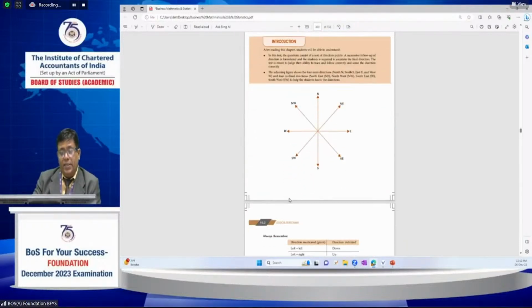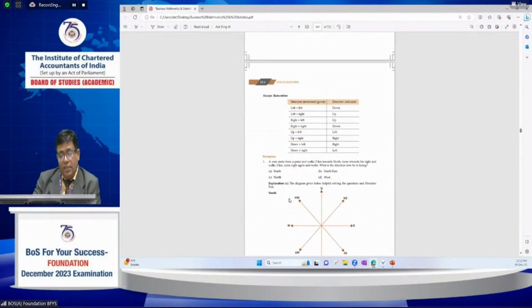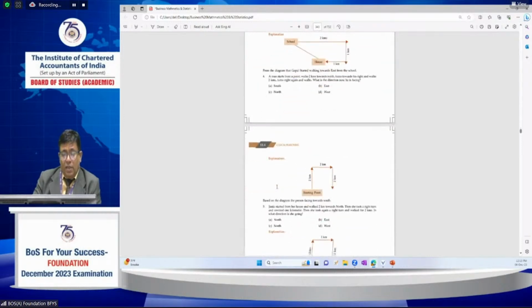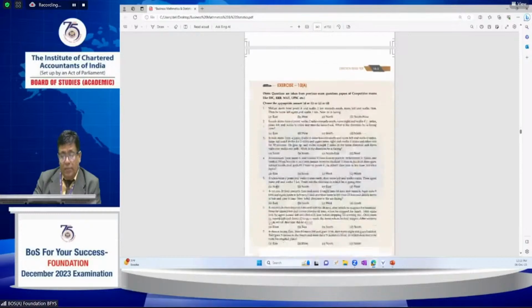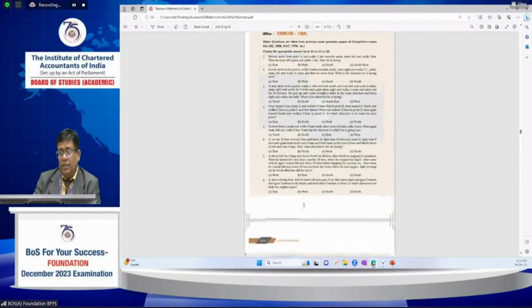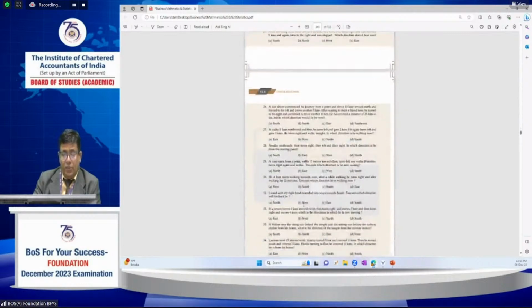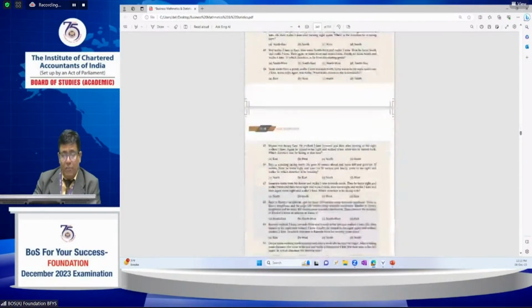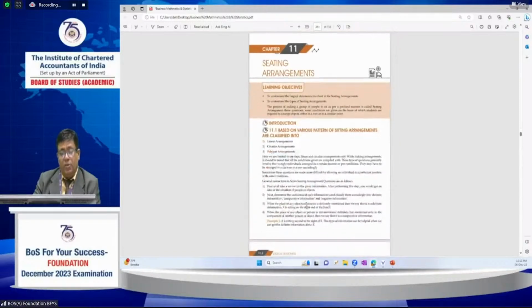Next, the direction test is very easy and easy to understand. Movement is based on directions or degrees, meaning which direction or degrees you are going in. Just go through it. Four questions or possibilities come from this topic.